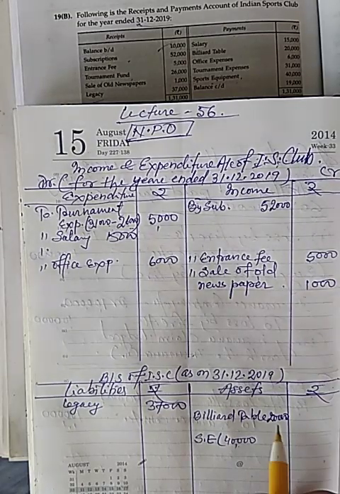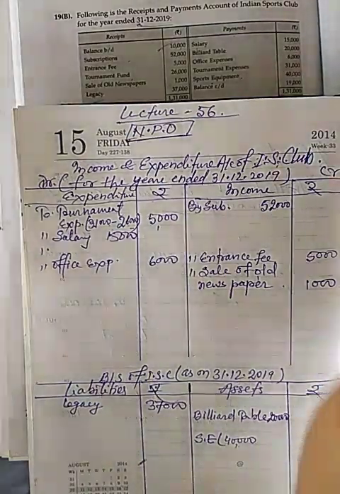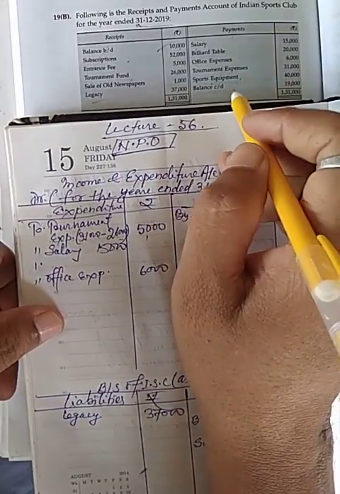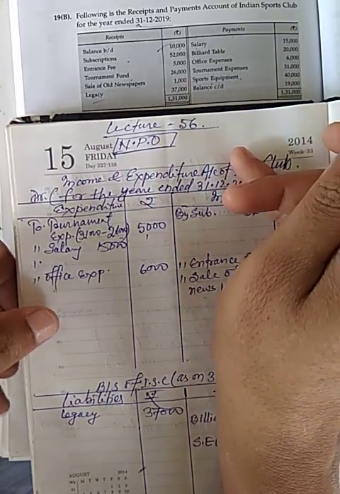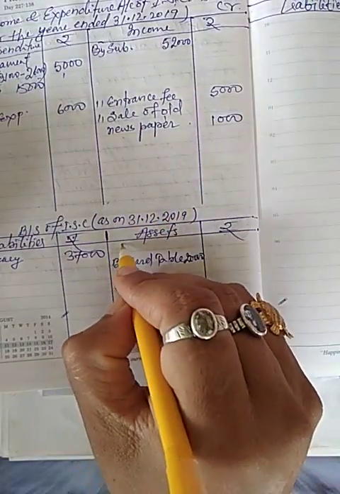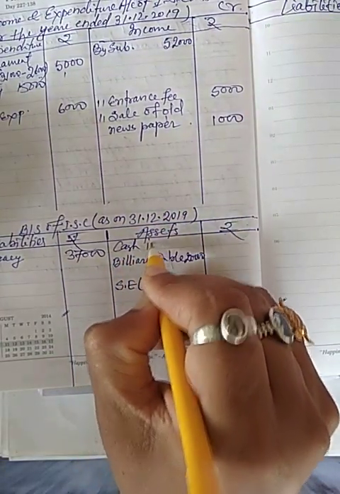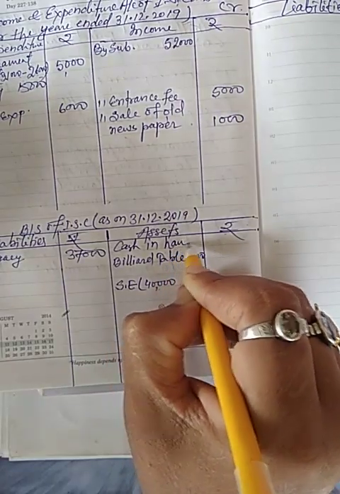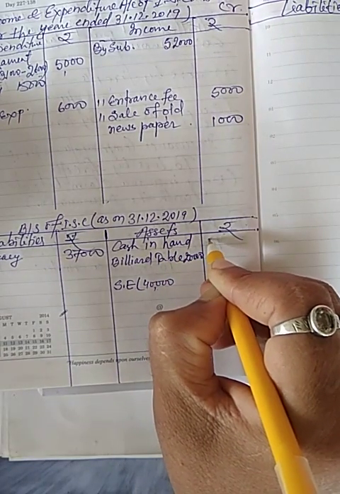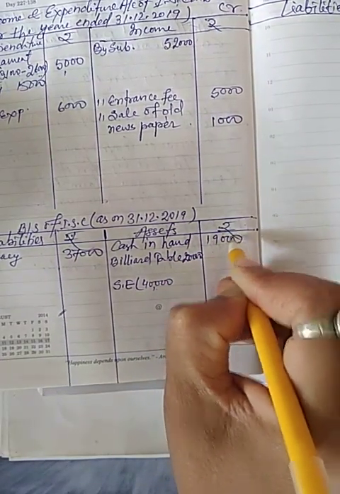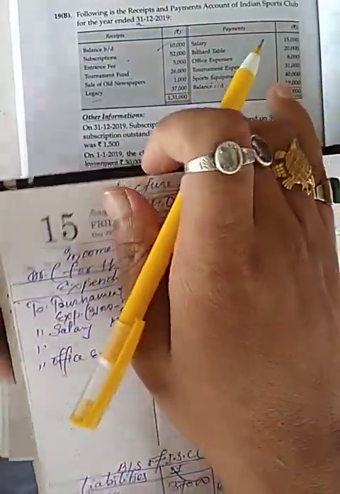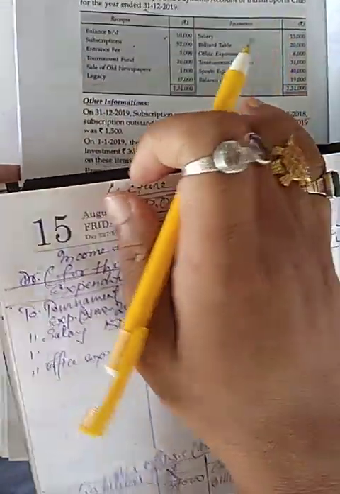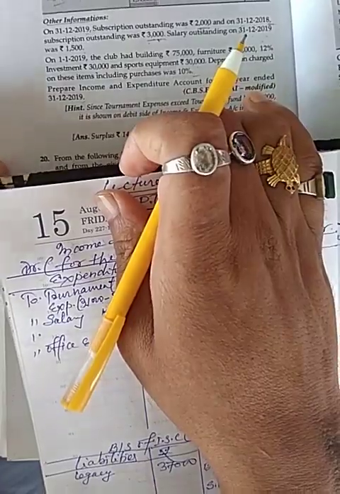Now at last, balance CD is also given 19,000, so it will be cash in hand 19,000. Now other information is given.